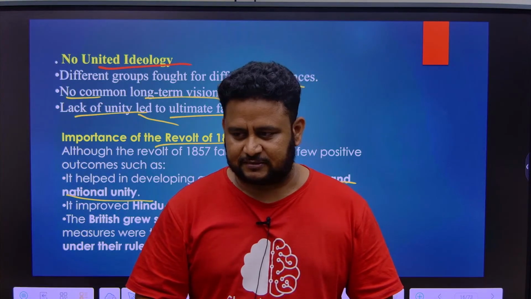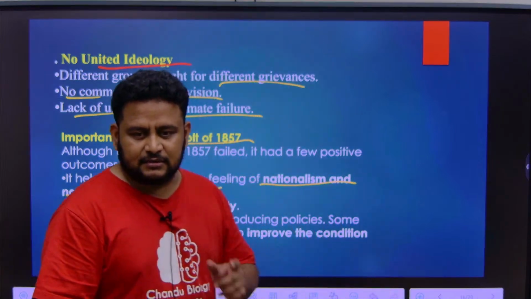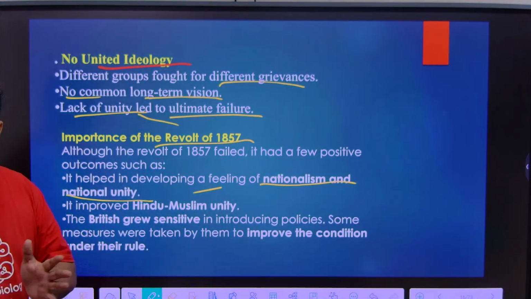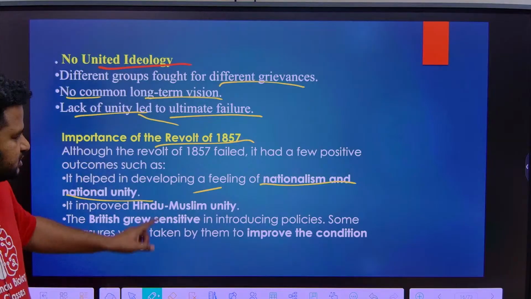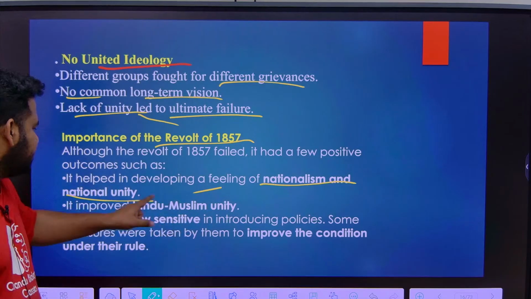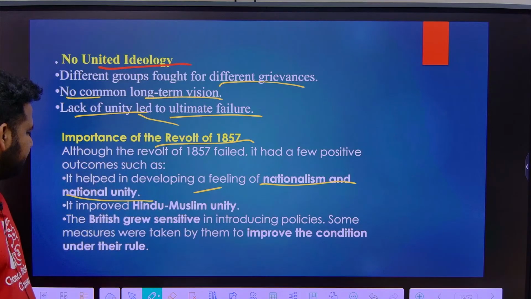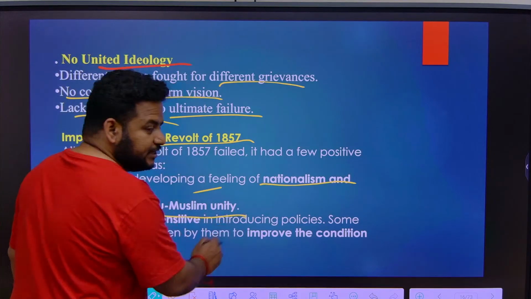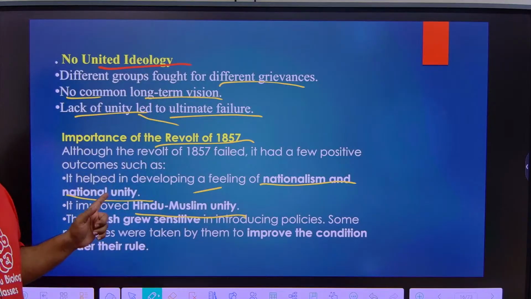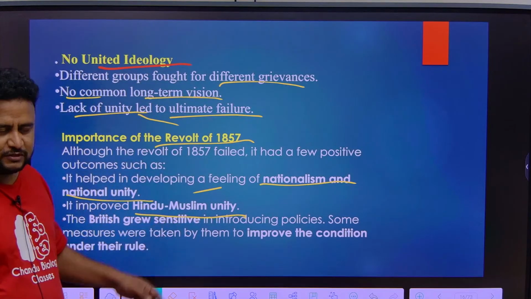But as Indians as a unit, there was no war. So this was the beginning of nationalism and national unity, and it also led to Hindu-Muslim unity in the 1857 revolt.